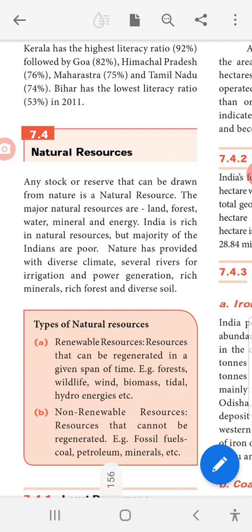Kerala has the highest literacy ratio, followed by Goa, then Himachal Pradesh, then Maharashtra and Tamil Nadu. Bihar has the lowest literacy ratio in 2011.